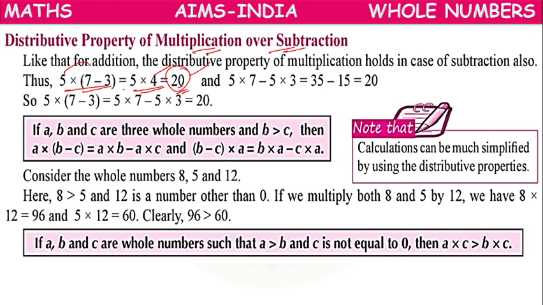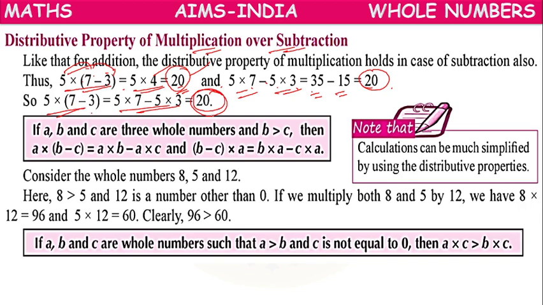Suppose we distribute: 5 into 7 minus 5 into 3. 5 times 7 is 35, 5 times 3 is 15. 35 minus 15 is 20. So either 5 into 7 minus 3 or 5 into 7 minus 5 into 3, both give the same answer.